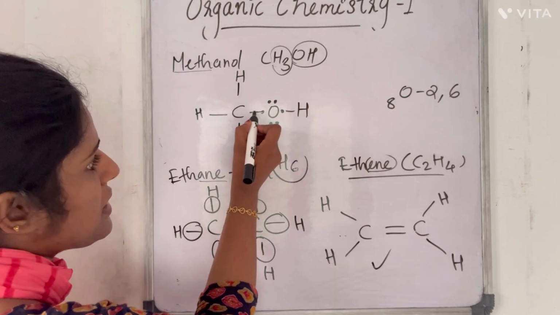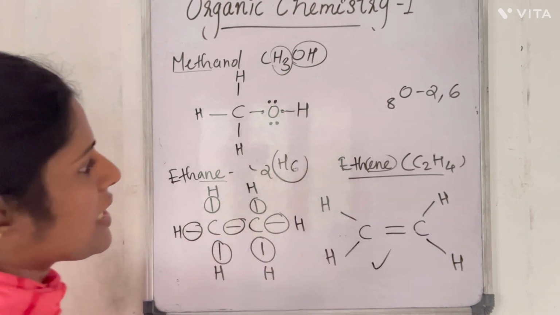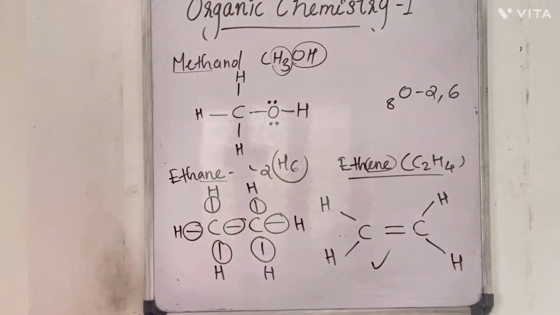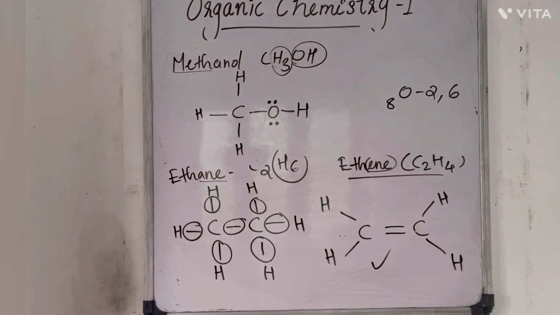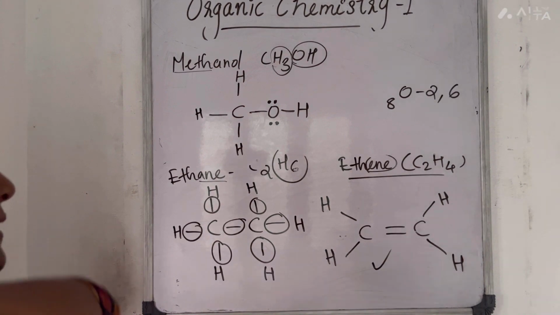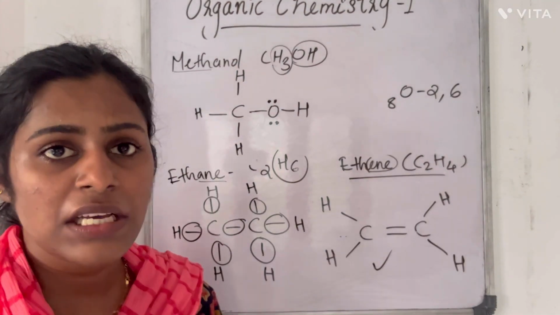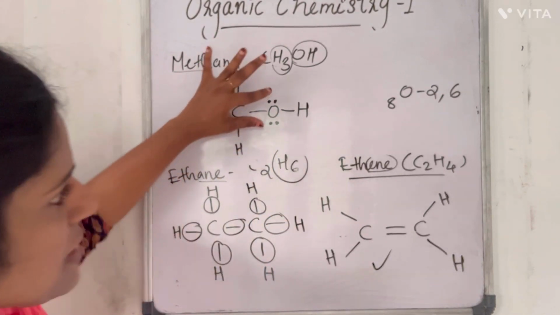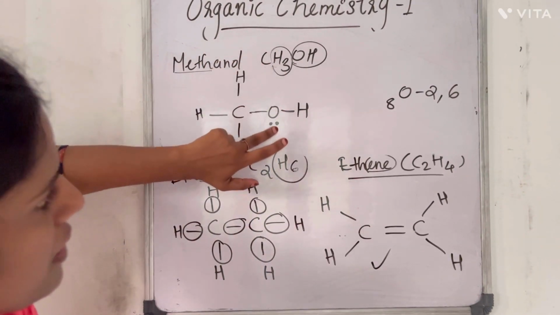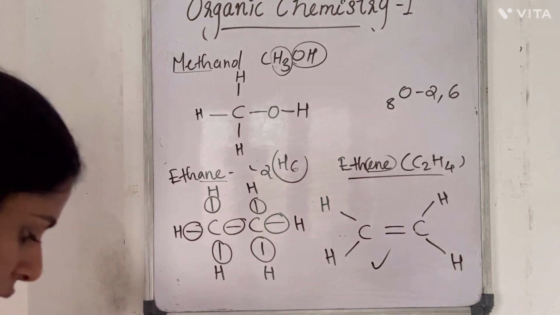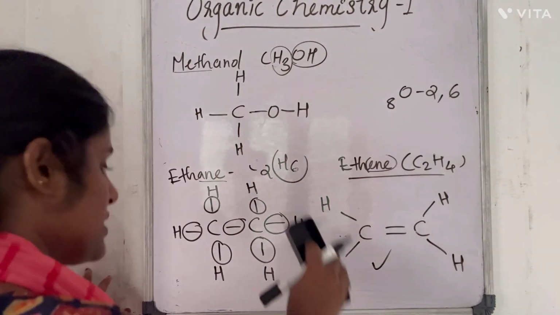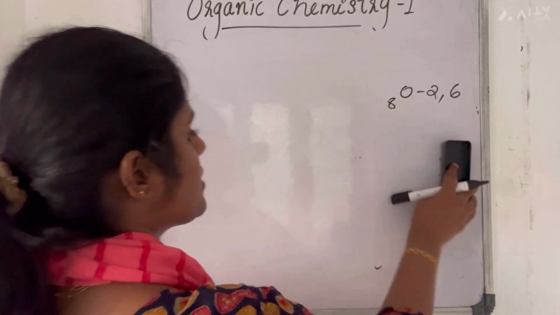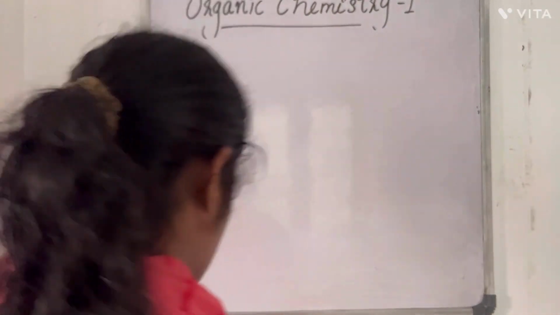Oxygen is bonded with the carbon here and with the hydrogen here, and that is why we represent 2 lone pairs of electrons on the oxygen atom. As we said, for heteroatoms we may or may not represent the lone pairs of electrons. You can either represent these electron pairs or write it without them. Both are correct. So this much is about the dash structure or complete structural formula.